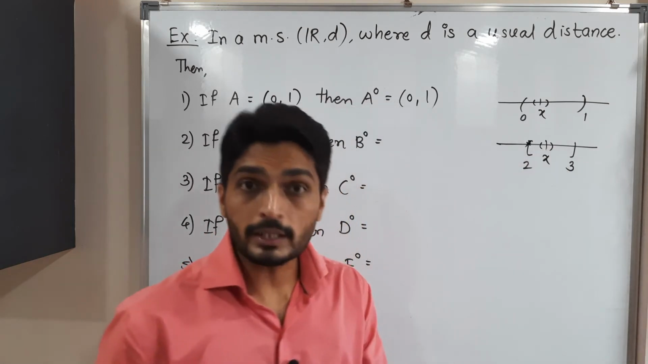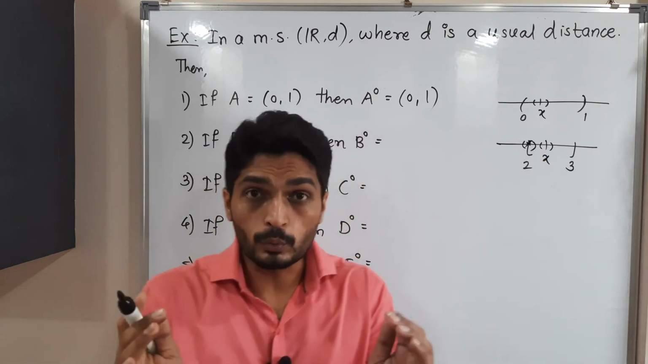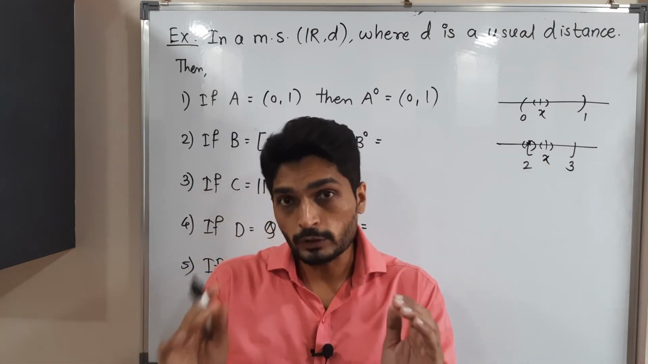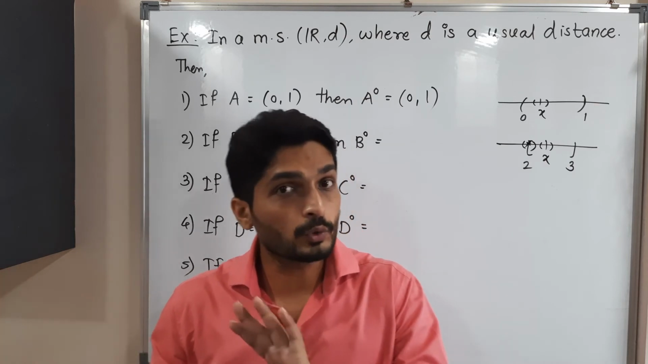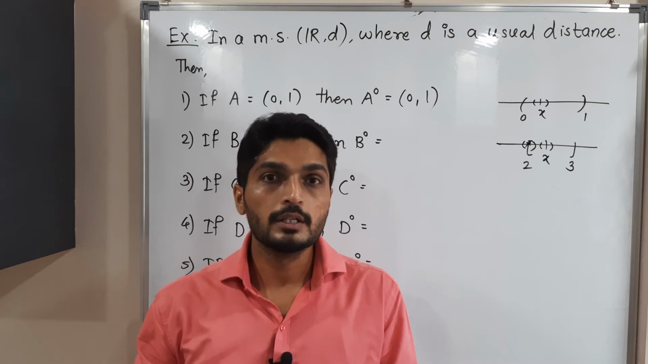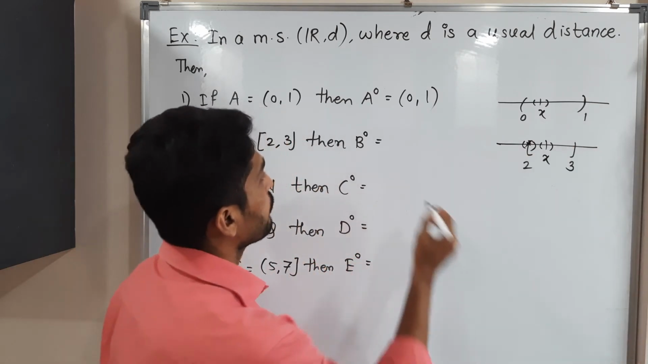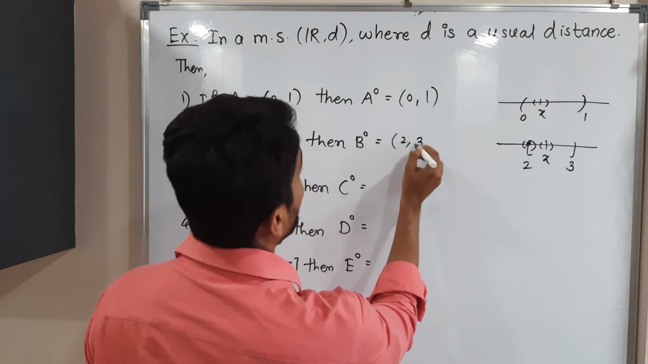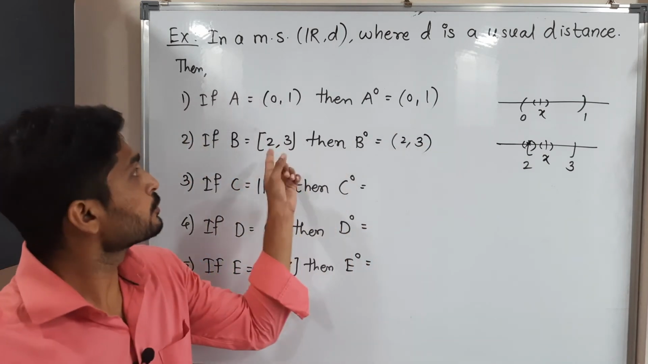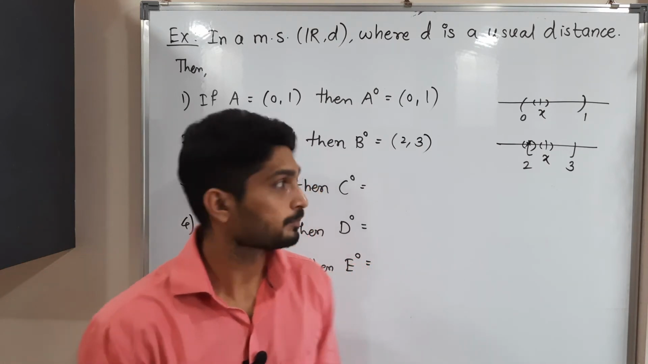Is 2 an interior point? No, 2 is not an interior point, because if I draw any small ball around 2, some part of the ball goes outside the set. Similarly, 3 is also not an interior point, since for any ball around 3, some part of the ball goes outside the set. So the set of interior points is the open interval (2, 3). You are getting it? The boundary points we have removed and the remaining points we have taken.